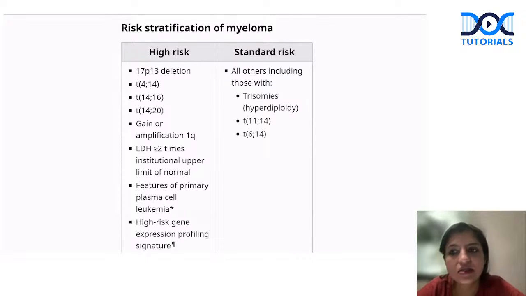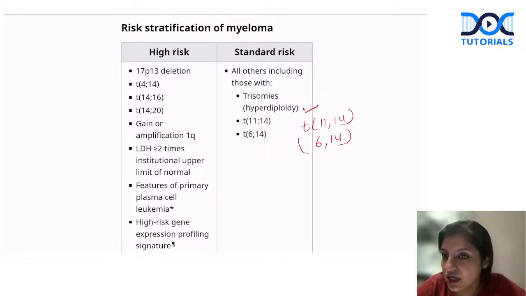Okay. Now let's come to the next. Please remember, again, the mutations of myeloma is a very important question. So please remember the standard risk always. Trisomies and hyperdiploidy are much more common than the translocations. Hyperdiploidy is standard risk. And remember, translocation 11;14, and anything which is either an odd number or a duplicate of 3 basically is usually considered standard risk. That's a clue to remember. So t(6;14) and t(11;14) are considered standard risk.